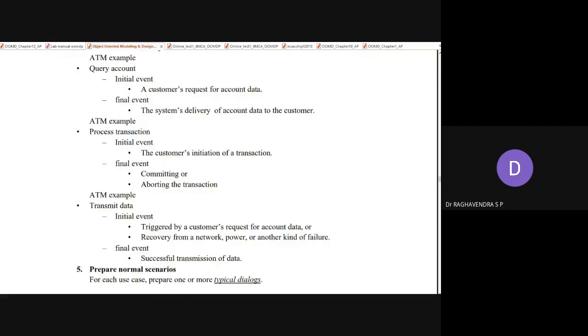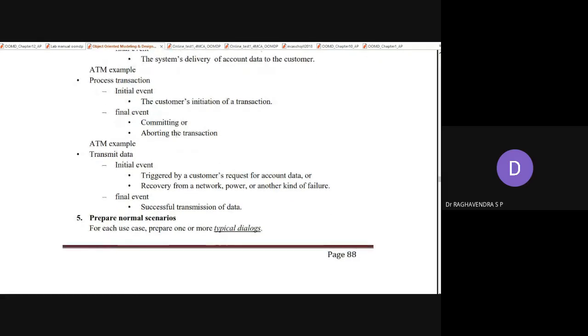Now, consider the fifth step under the application interaction model. Please be careful. Today I am discussing application models. Under application models, once again there is a classification: application interaction model, application state model, and application class model. Now I am discussing the application interaction model. Under this, the fifth step is prepare the normal scenarios. Can anybody tell me what is a scenario? What is the general meaning of a scenario?